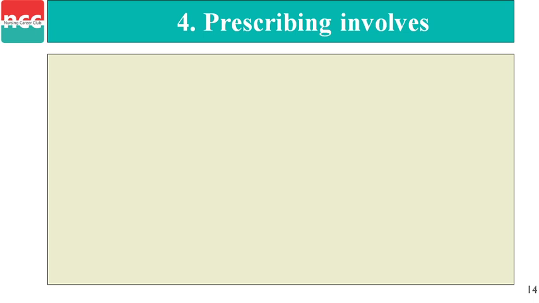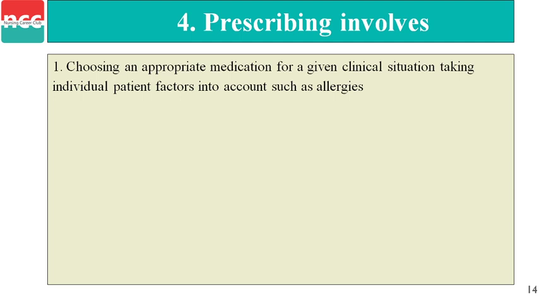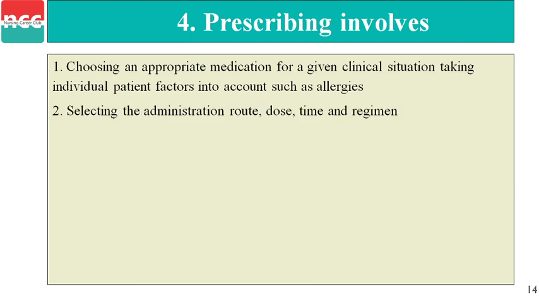Next, prescribing involves. What does prescribing involve? Let's see. First point is choosing an appropriate medication for a given clinical situation, taking individual patient factors into account such as allergies. If the patient has any allergy related to any medication, we have to inform the doctor. Second point is selecting the administration dose, route, time and regimen. We have to select the proper route, dose, time and regimen of any drug.